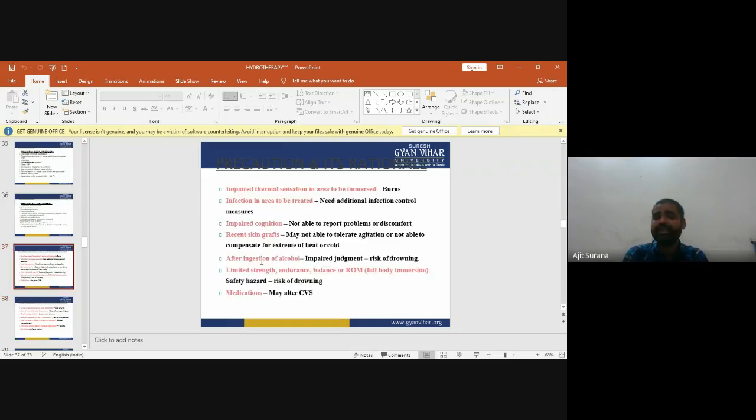Now the precautions and their rationales. Impaired thermal sensation in the area to be immersed can cause burns. Infection in the area to be treated needs additional infection control measures.